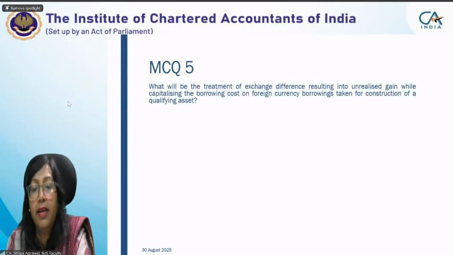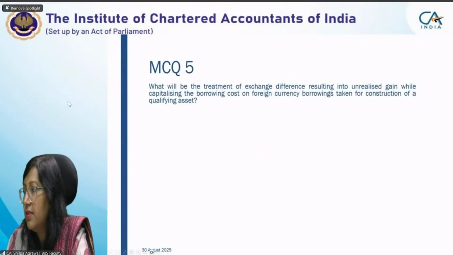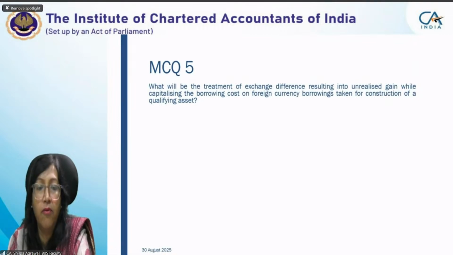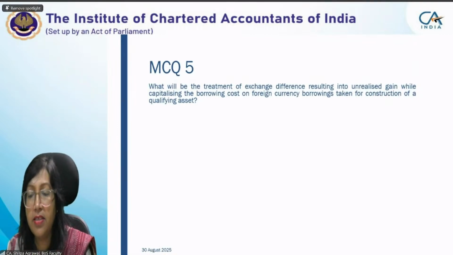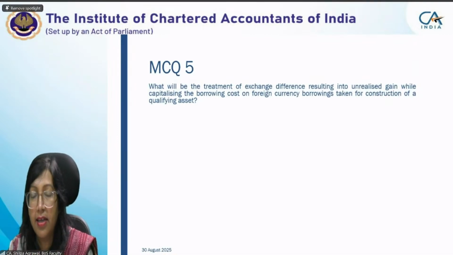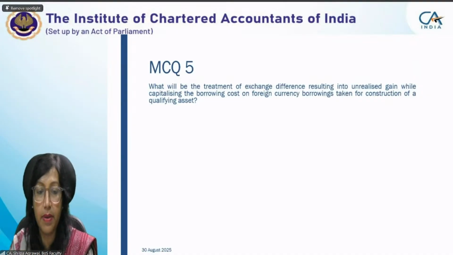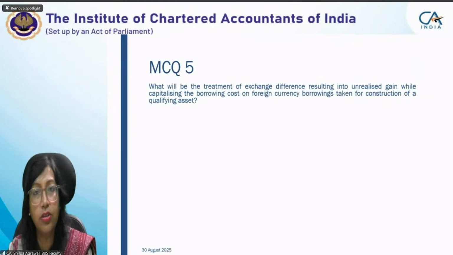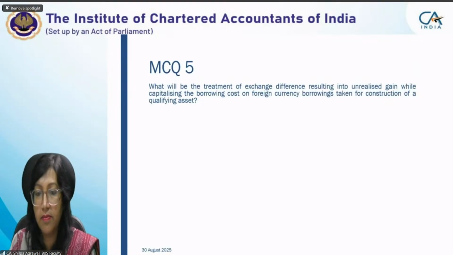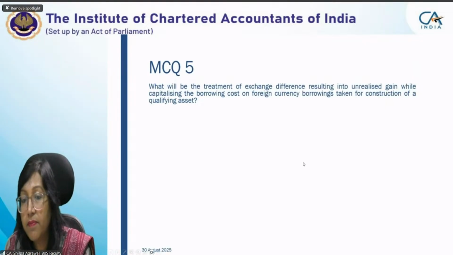What will be the treatment of exchange difference? So I missed somebody's answer. What will be the treatment of exchange difference resulting into unrealized gain? This portion I was not able to solve because of that pen issue. So do you want me to answer that or should I just skip this question? Yes, if you could please make us understand.